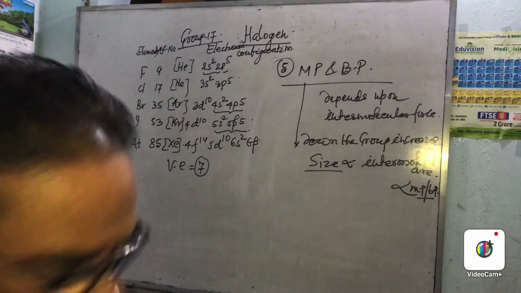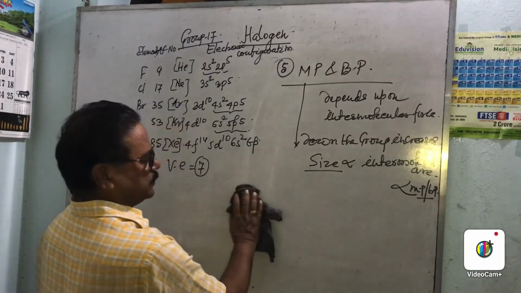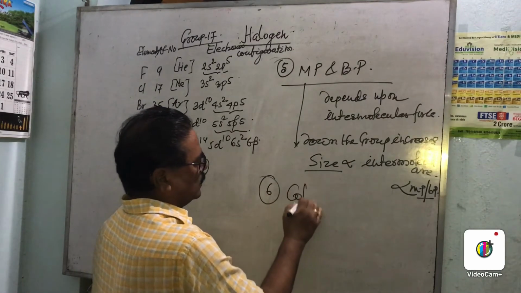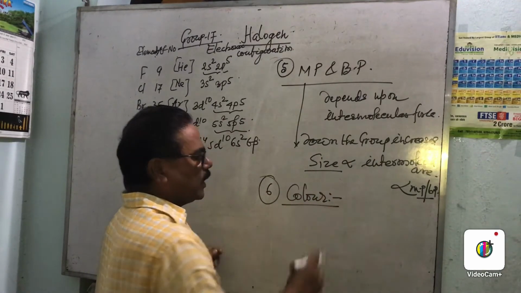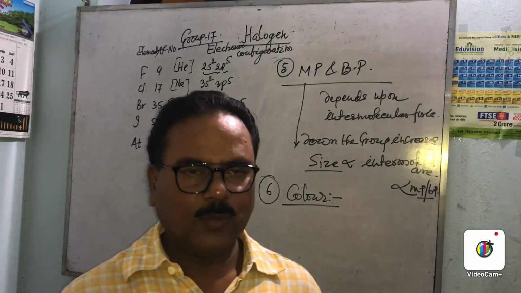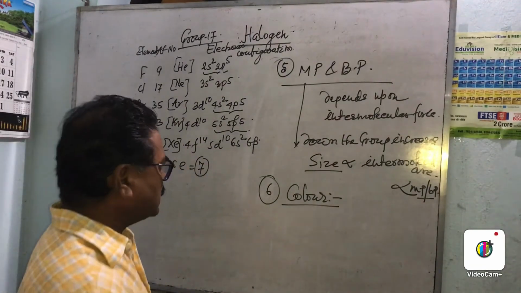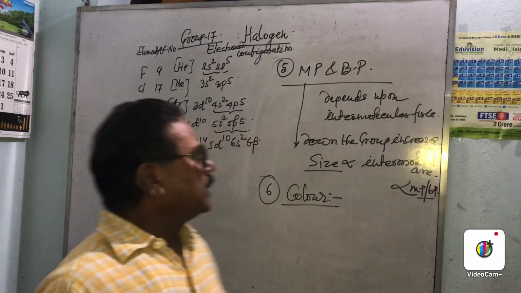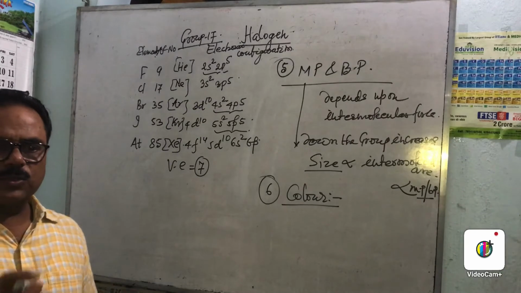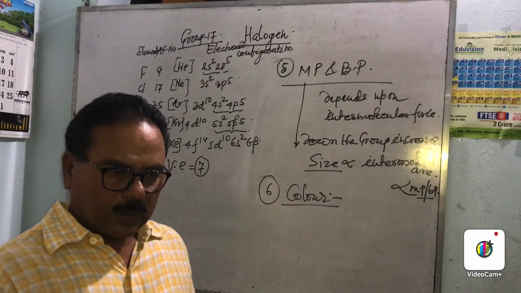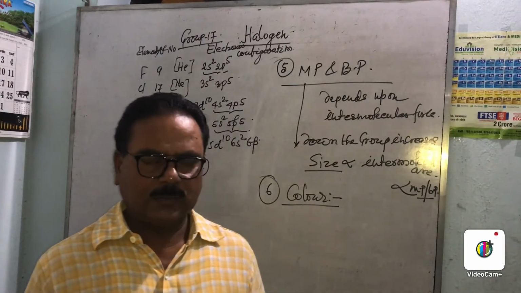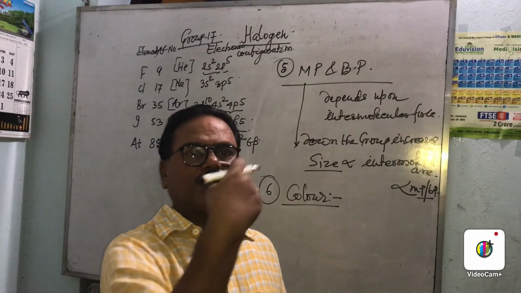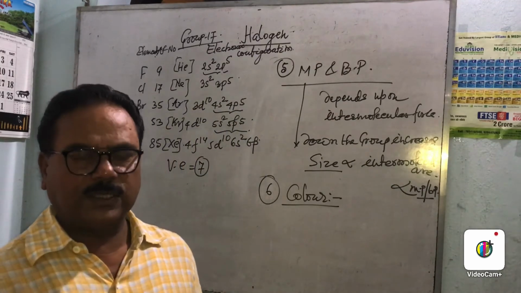Now, the sixth point is color. Question asks, why halogens are colored? Halogens colored होते हैं, क्यों होता है? So the simple reason is that the color is due to the excitation of electron, and for excitation, from ground state to higher state, it needs energy.